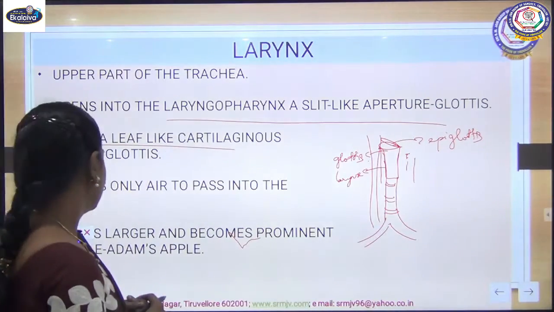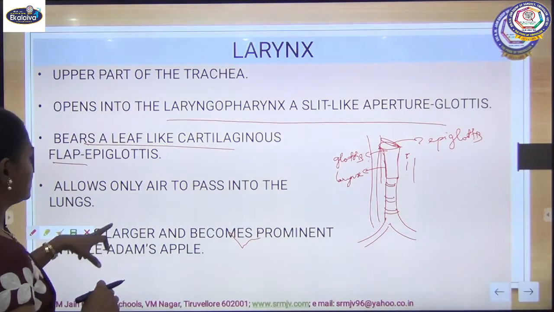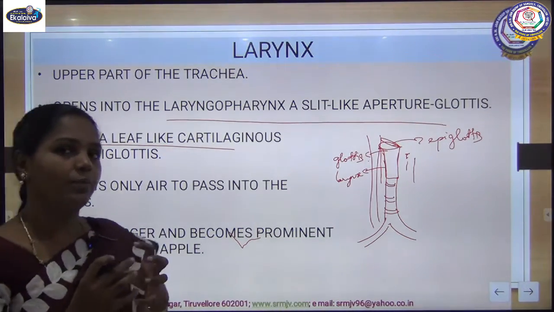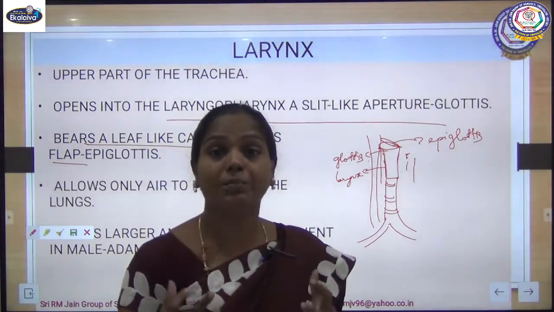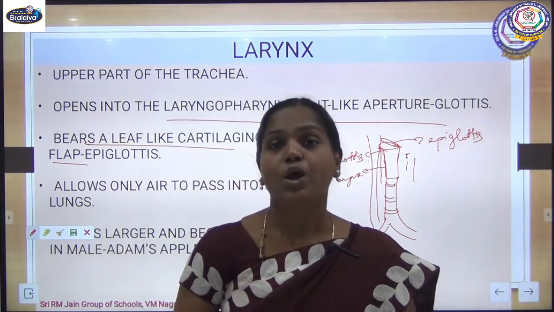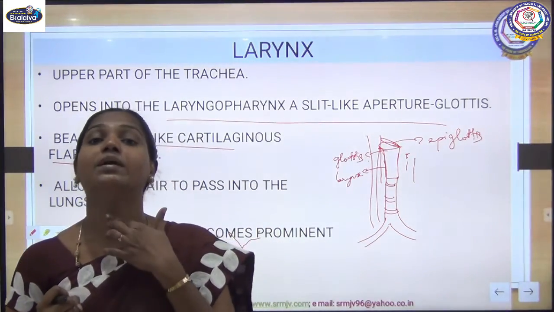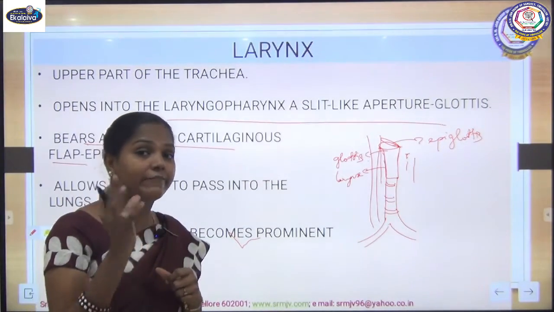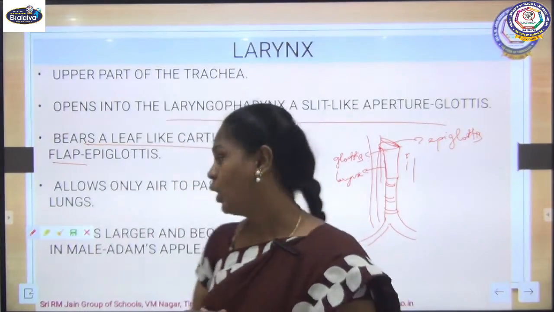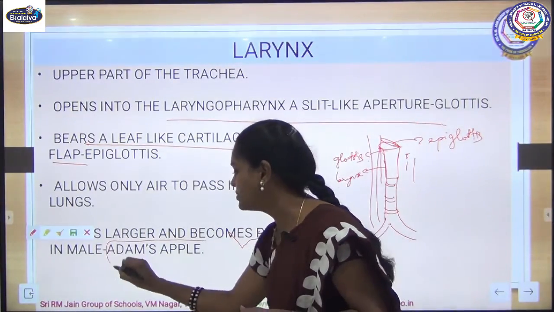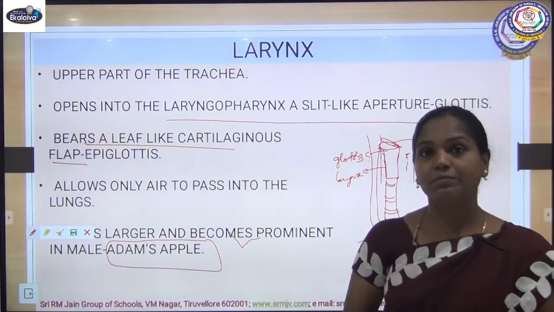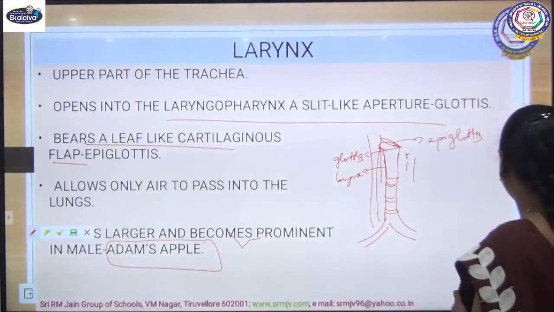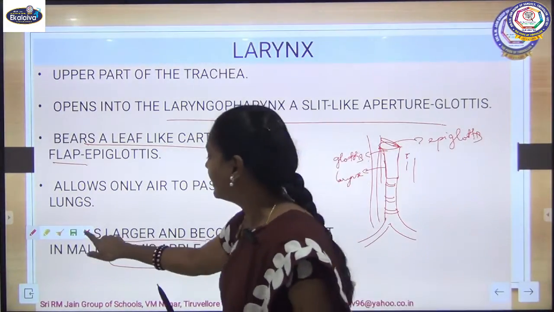Is that clear, children? This larynx, in human males attaining puberty, becomes very prominent in this part. That well developed larynx in the human male, we call Adam's apple. That is nothing but the well developed larynx in the human male. So this is about the structure of our larynx.